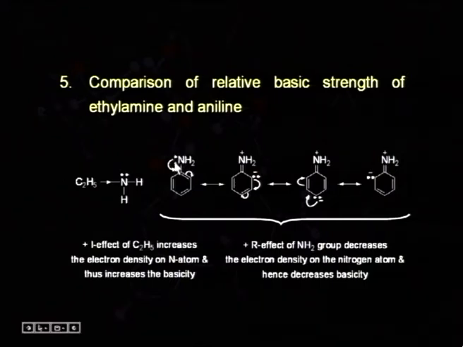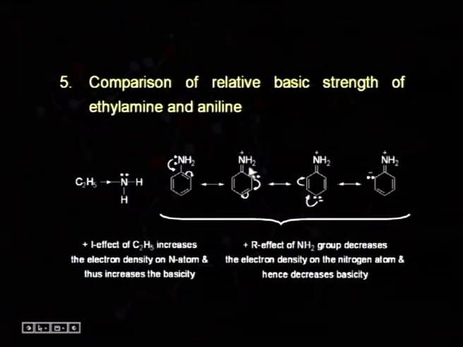But here the NH2 group is bonded to an aromatic system, and it is showing the plus R effect. Now, these lone pair of electrons are not as available as they are in the case of ethylamine.